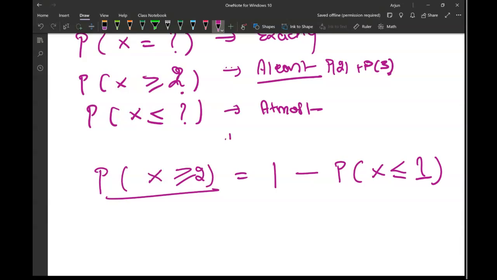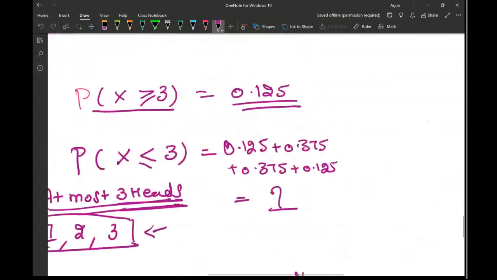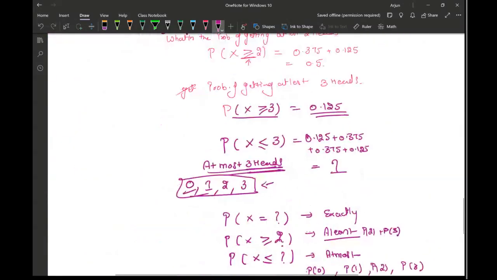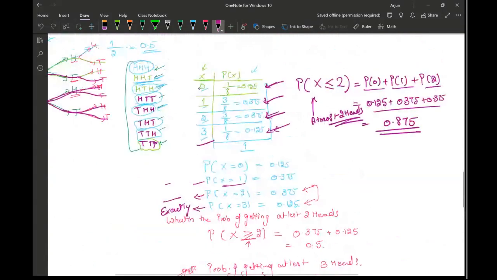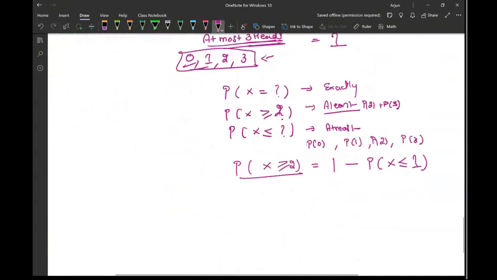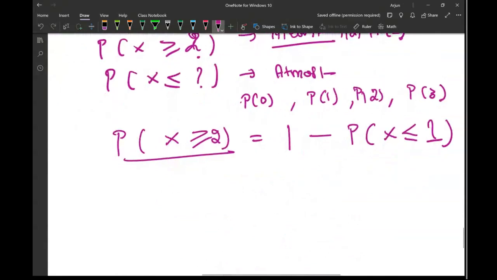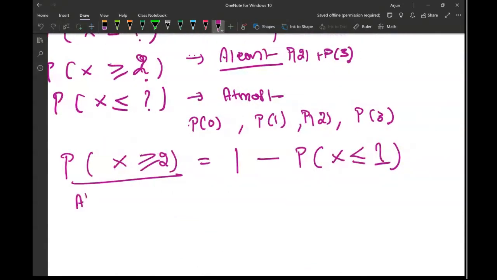So let's see, there is probability of 0, probability of 1, probability of 2, and probability of 3. These are my 4 options in my diagram down here if I look into my work. Okay, 0, 1, 2, and 3. I wanted to find out for at least 2 heads.